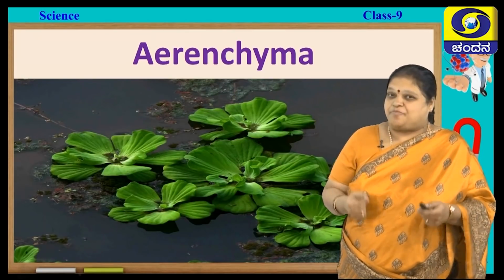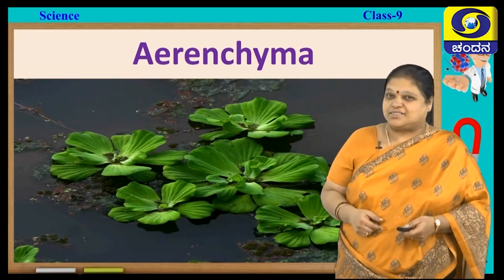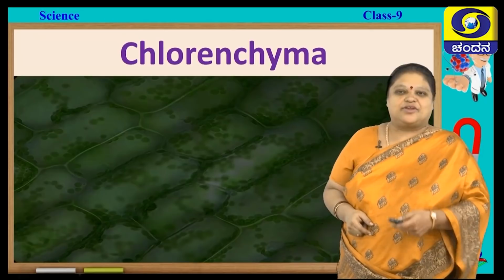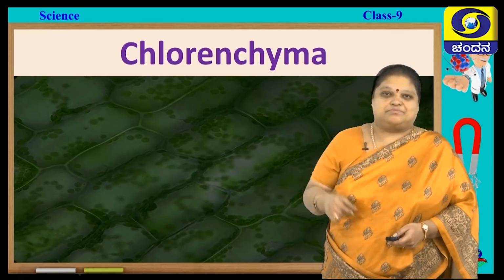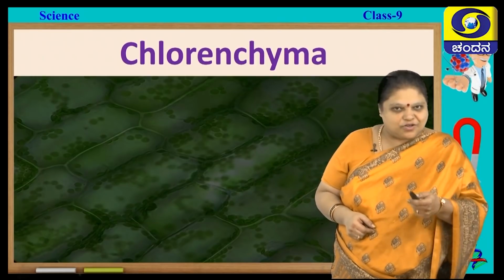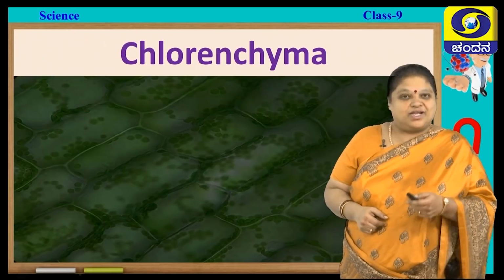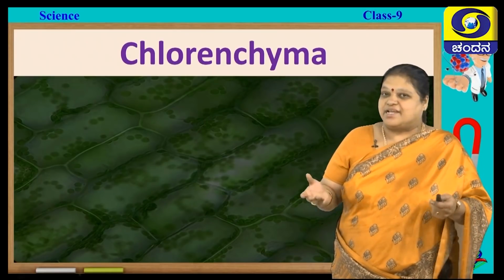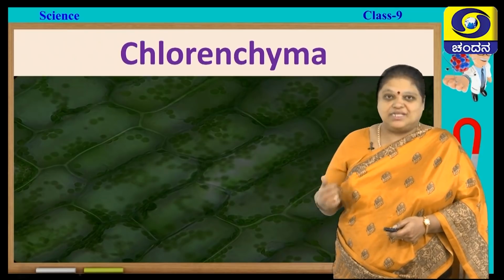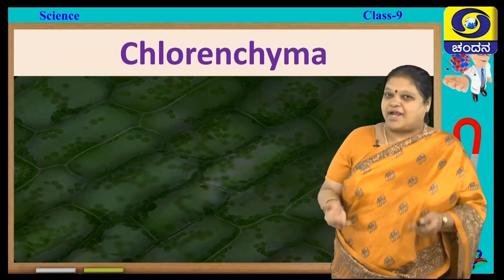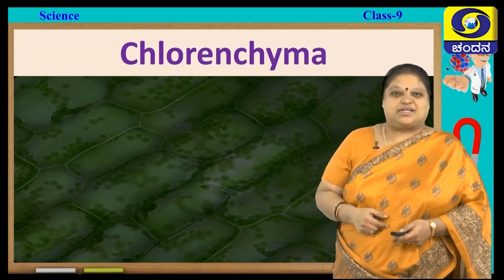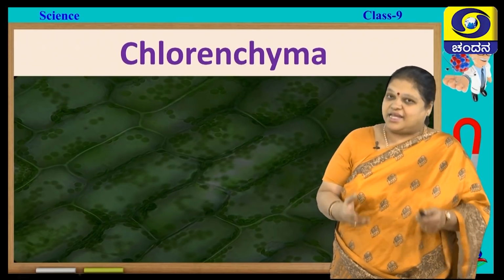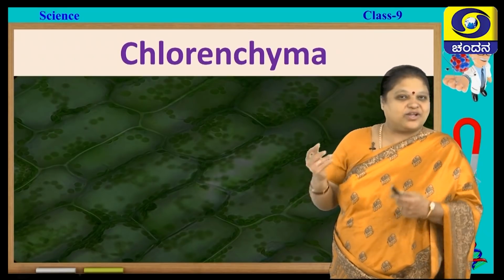There is another type of parenchyma which helps in photosynthesis. Can you guess that? Yes, I am sure you can guess that. See, here you can see the cells have chloroplast in them, that is the green colored pigment called chlorophyll. This chlorophyll will help in photosynthesis, that means they can prepare their own food. So, this type of parenchyma meant for photosynthesis, you call this special type of parenchyma as chlorenchyma. So, these are the different types of parenchyma. One is aerenchyma and another one is chlorenchyma.